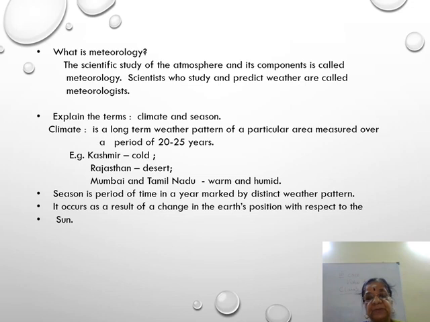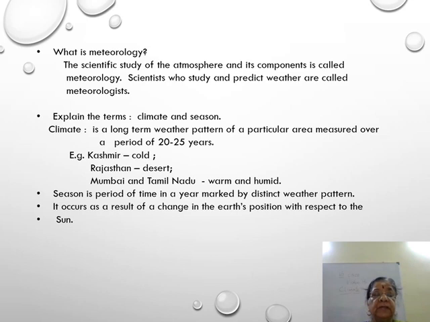Example, Kashmir is cold most of the time. Rajasthan is a desert land. And Mumbai and Tamil Nadu are warm and humid. Humid means there is some humidity, moisture is always there.